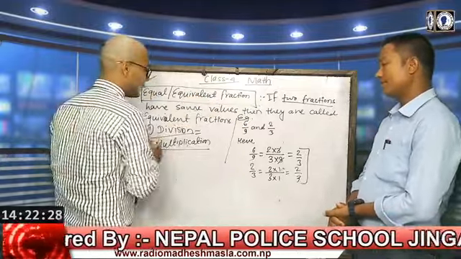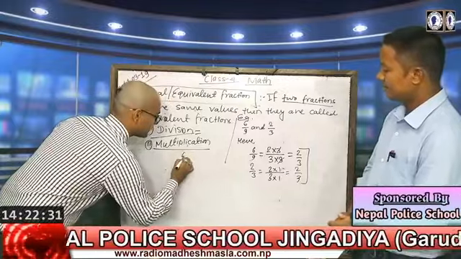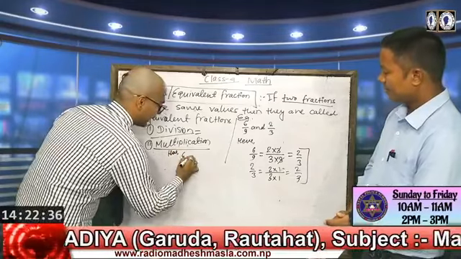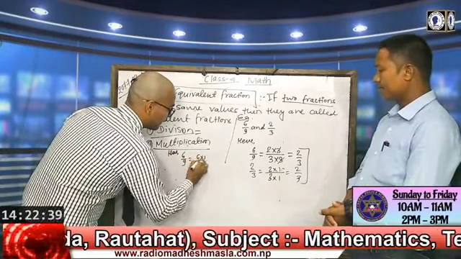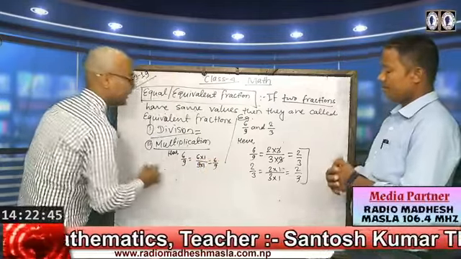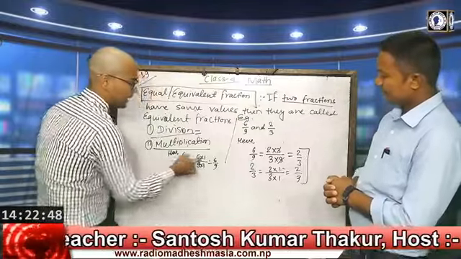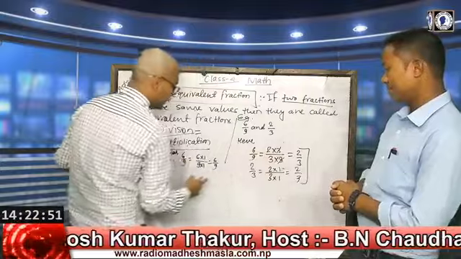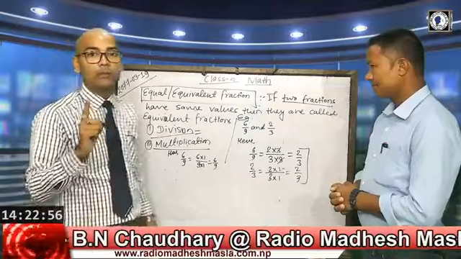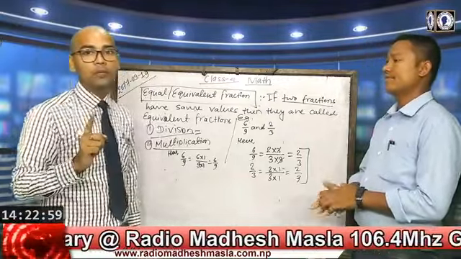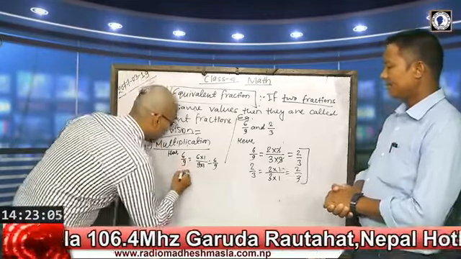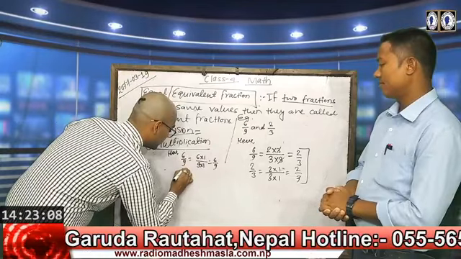Then after, by applying the multiplication method, we have 6 by 9, one fraction. Here 6 by 9 should be multiplied by 1, so it stays 6 by 9. In the same way, what is the common factor? That is 3 in both. So the second one is multiplied by the common number. We have to find this at first. Then after we should multiply or divide by the same number, and multiply 2 by 3 by it.